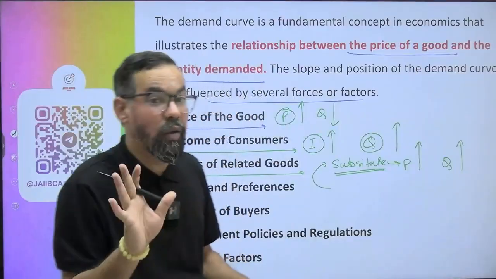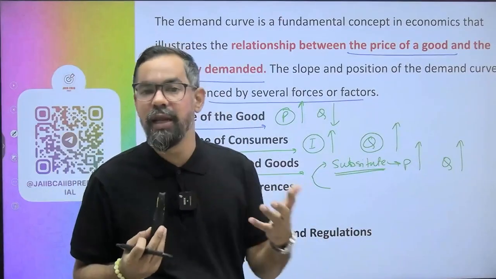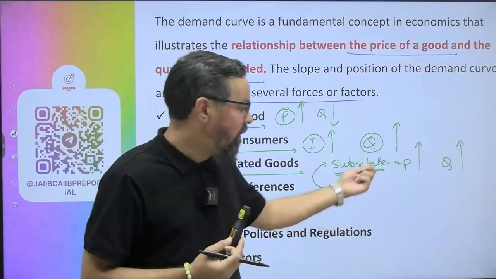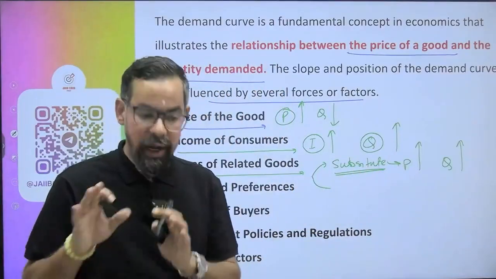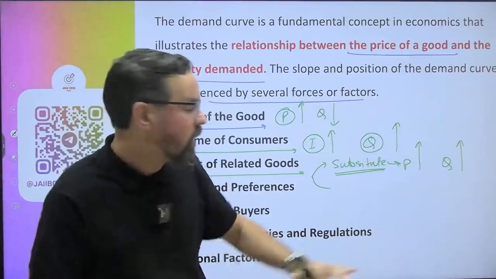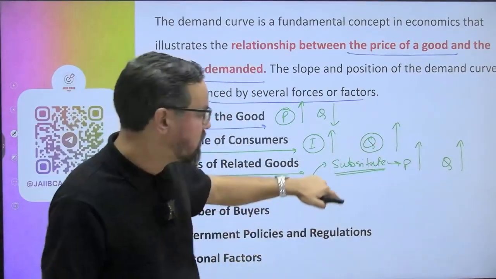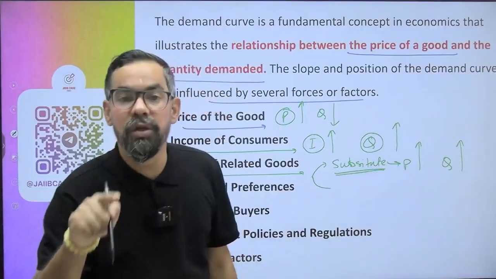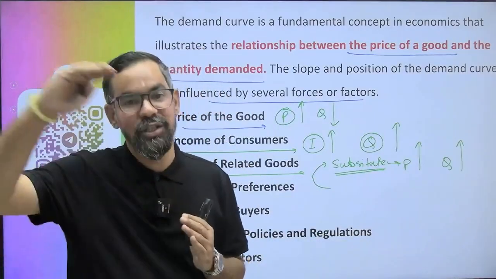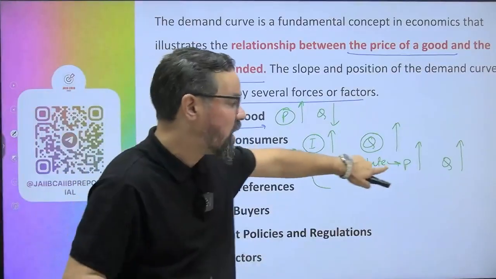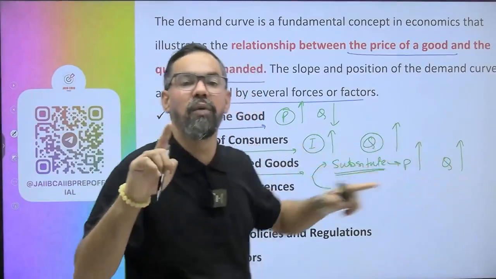So how will this relation work? Let's say our good is tea, which we are selling in the market, and when the price of coffee increases, some people who are right now consuming coffee will shift to tea. The other relation is when prices of substitute goods decrease, some people will shift from tea to coffee. So when prices of substitute goods decrease, the quantity demanded for our good will also decrease.